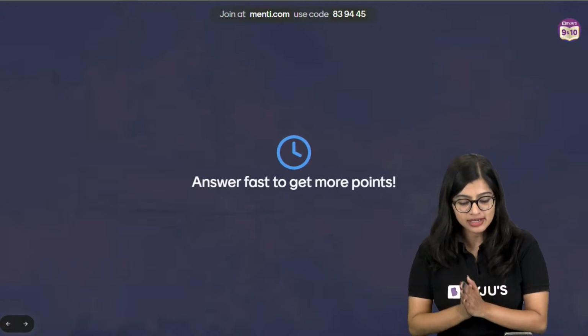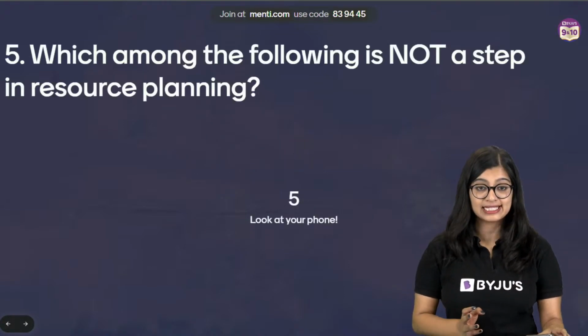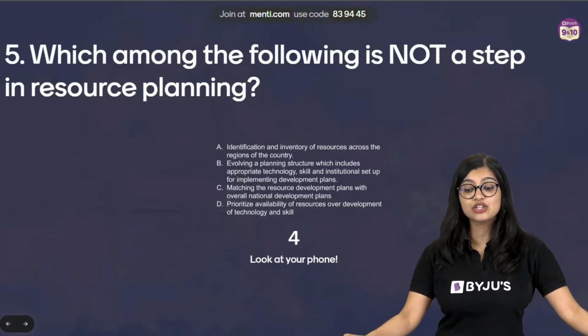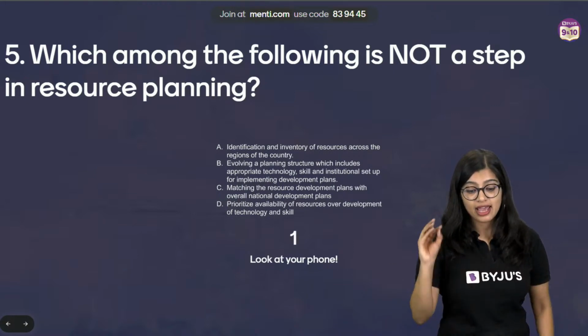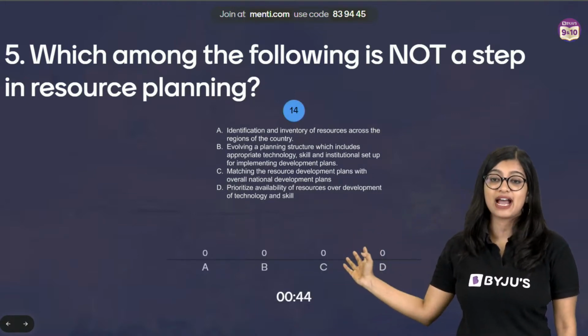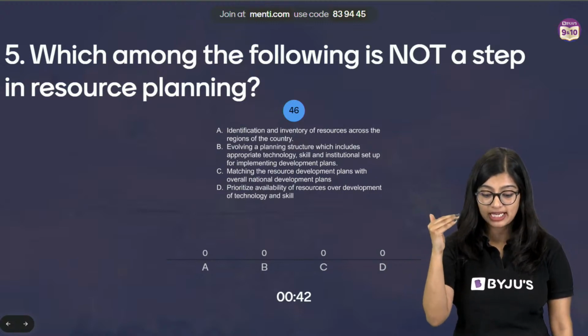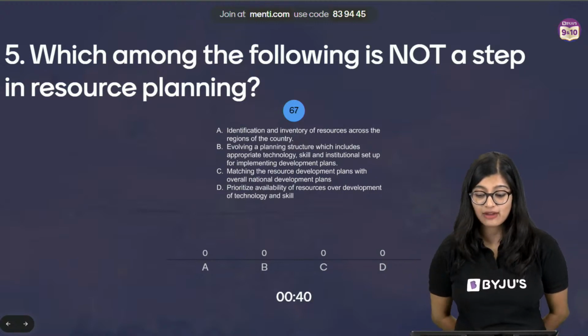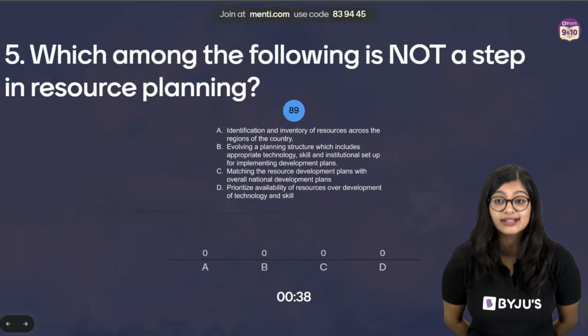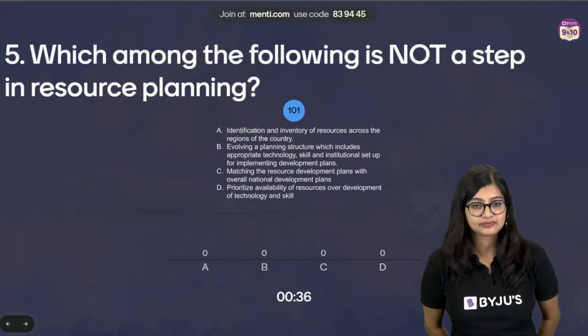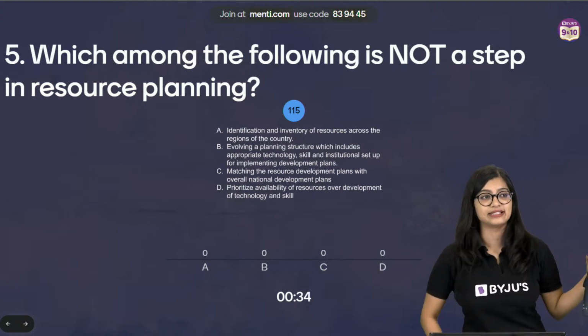Moving on, everyone. Let's move on to question number 5. Which among the following is not a step in resource planning? Everybody, you have 45 seconds. Read A, B, C, D. Now identify which among the following is not a step in resource planning. This is actually very easy.